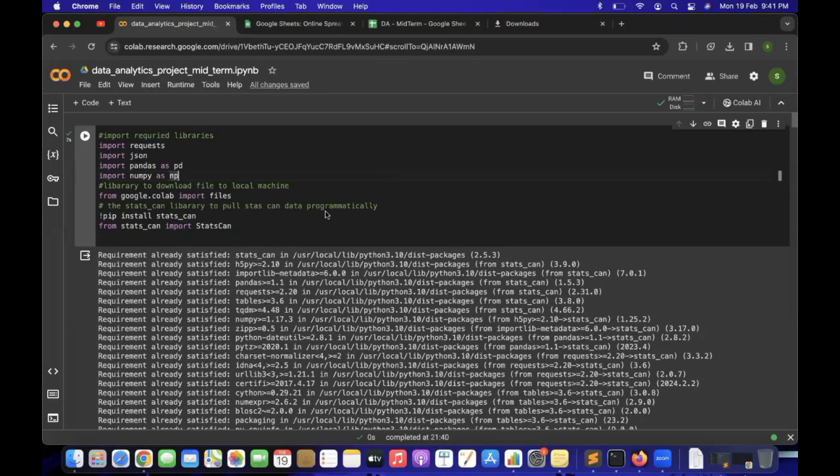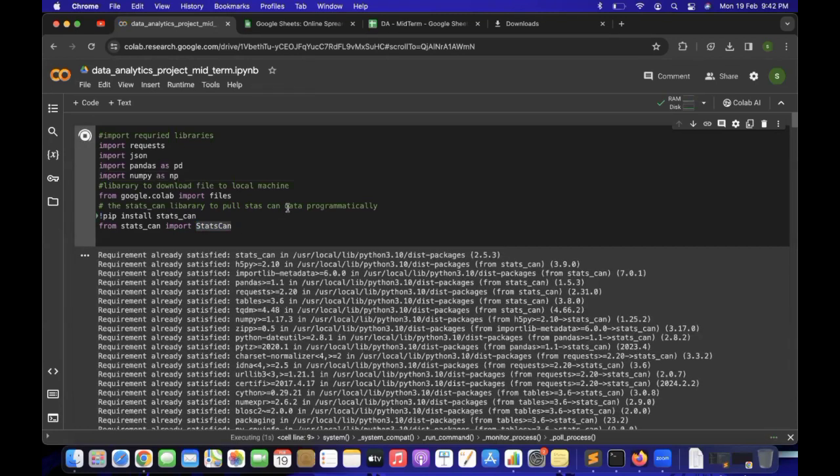I'm going to show a demo about the data manipulation and data cleansing activity. We are using Google Colab for this task. So the first step would be importing all the required libraries for executing the code. And we are using the StatsCan library, which is used for pulling the data automatically from the StatsCan website, and is available as a Python SDK.